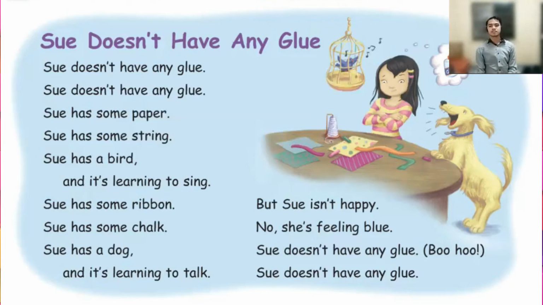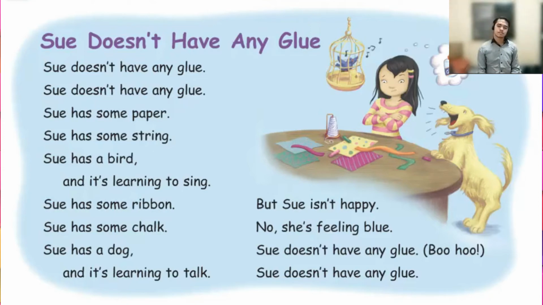Sue doesn't have any glue. Sue has some paper. Sue has some string. Sue has a bird and it's learning to sing. Sue has some ribbon. Sue has some chalk. Sue has a dog and it's learning to talk. But Sue isn't happy, no, she's feeling blue.